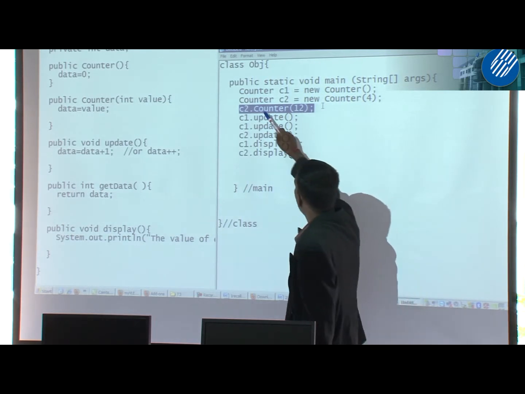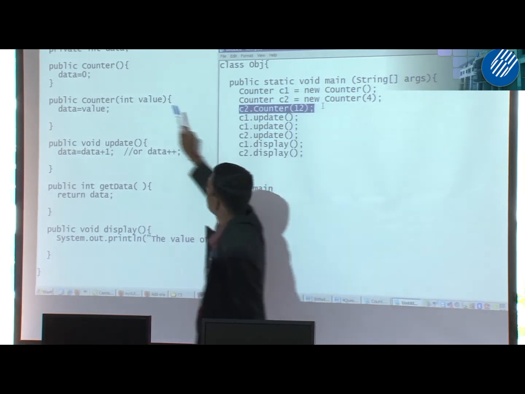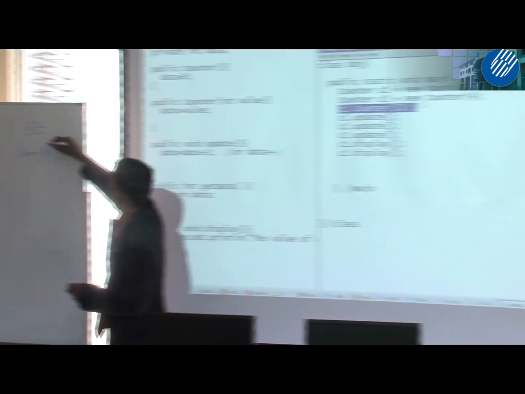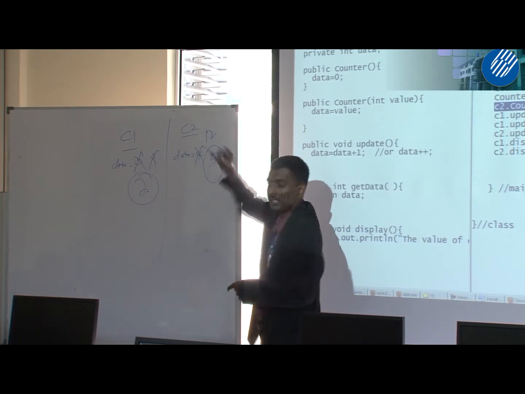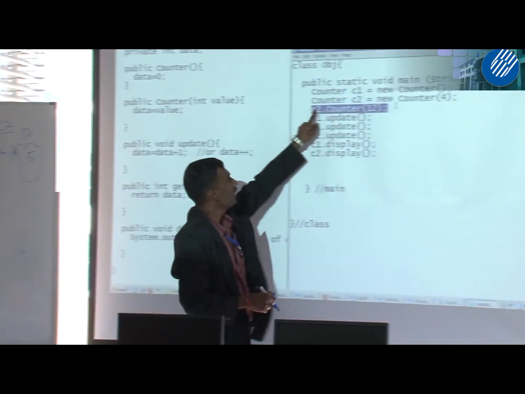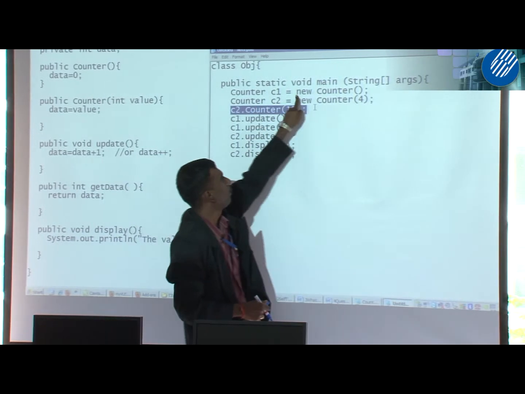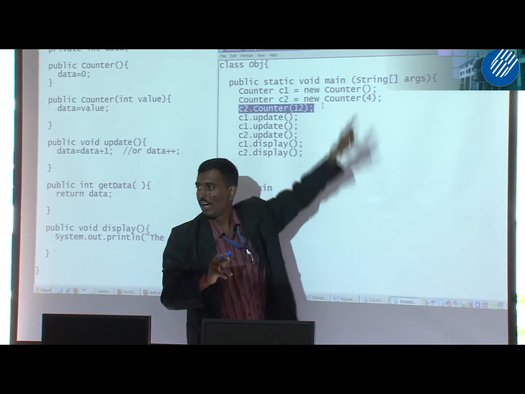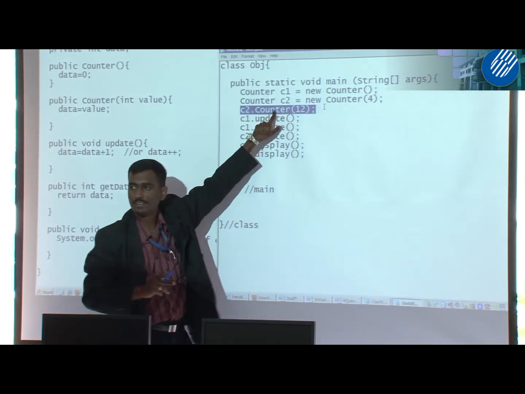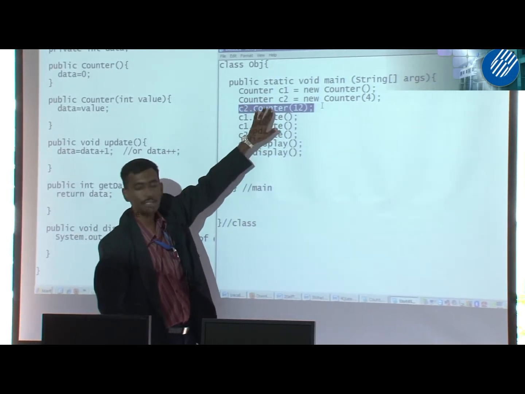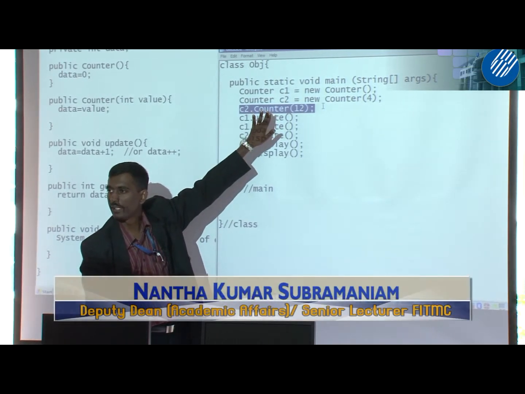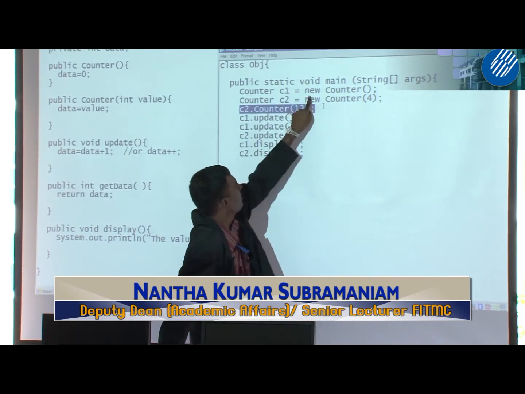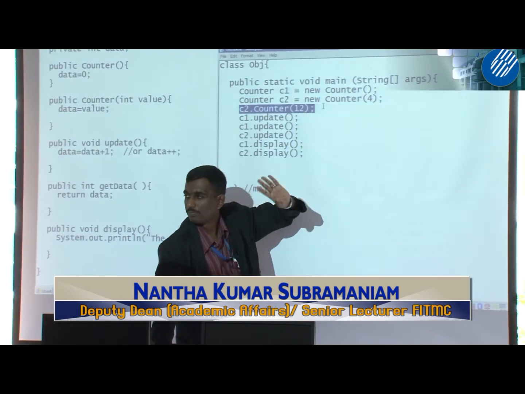Okay, because some of you might say, okay, counter 12, so C2 will get 12, right? But this is wrong because an object can only call counter during object creation, only once in its lifetime. After that, the object cannot call counter. This is wrong, even though it looks correct. The constructor is called when you create the object, when you have the new keyword. After that, you cannot call it. Okay.